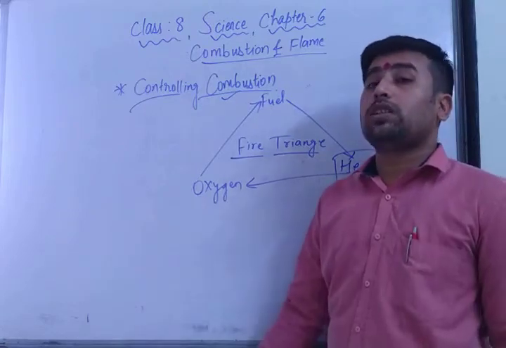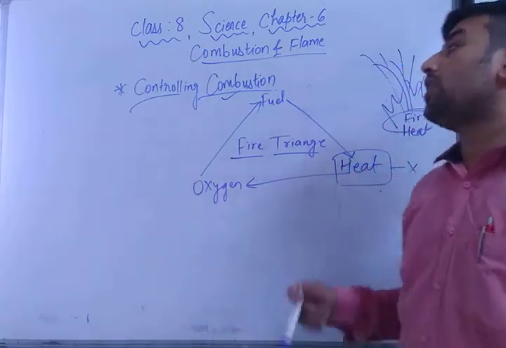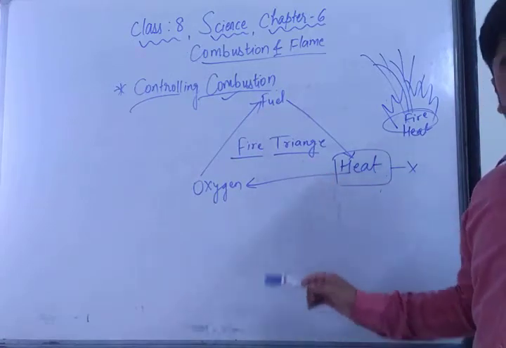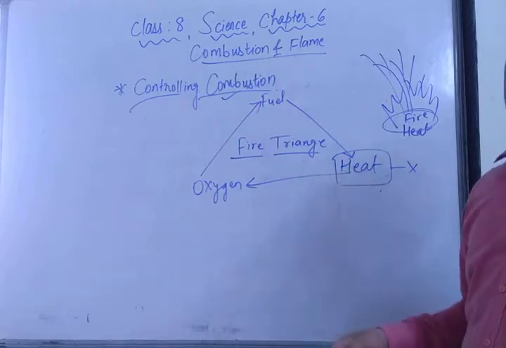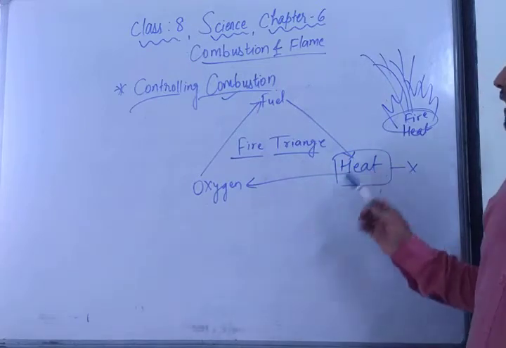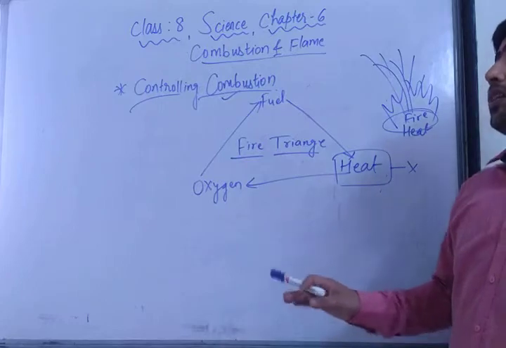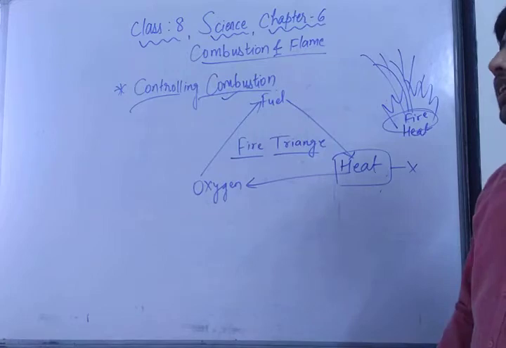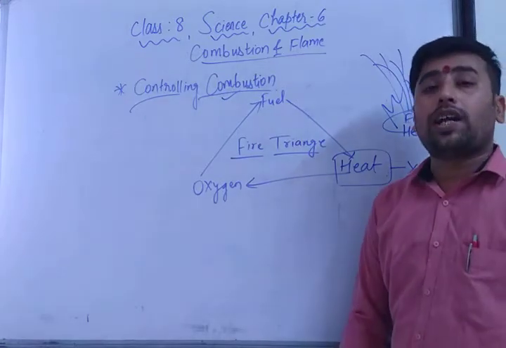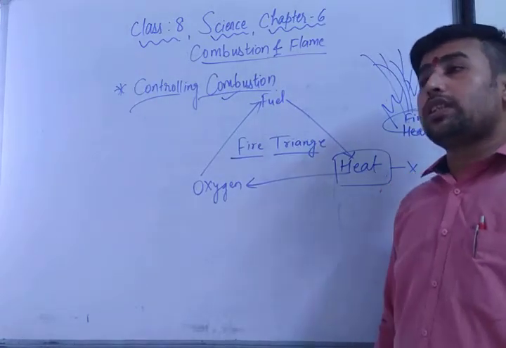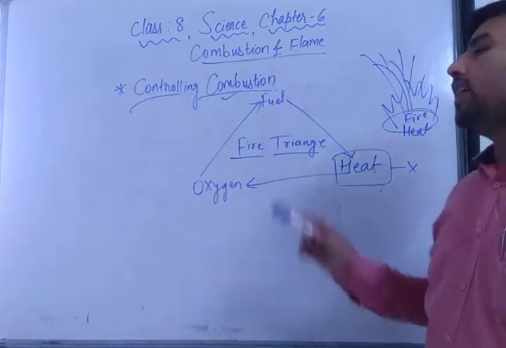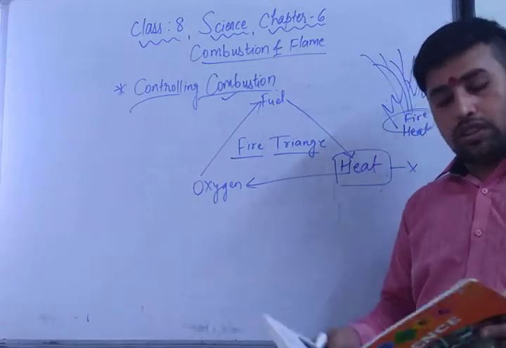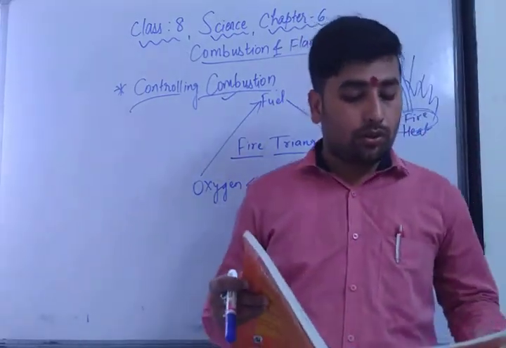So remember, dear students, if there is a combustion caused by electrical wires, we should not put water on it. If there is a general fire, then we can put water on it, because water removes either the heat or the oxygen. So that's why our fire is off. But if the combustion is caused by electrical wires, at that time we should call our fire extinguisher. The fire extinguisher removes the two necessary conditions, oxygen and heat, and the fire is removed. So these were our main conditions about controlling combustion.